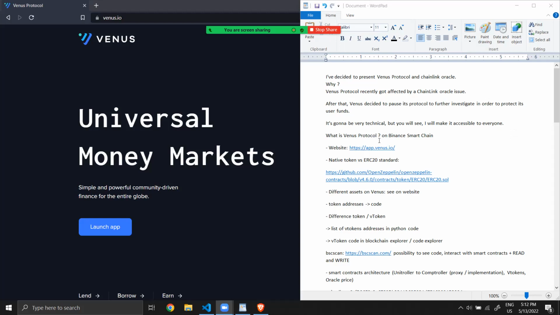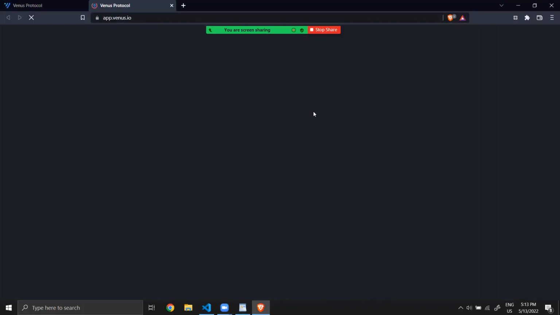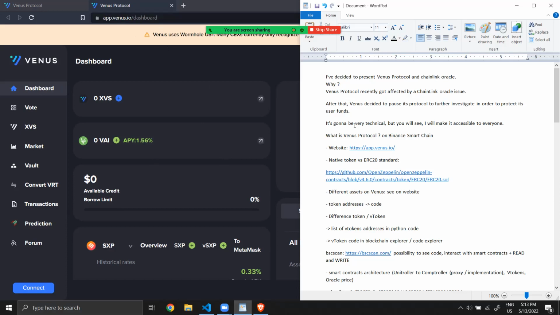It's a decentralized finance protocol, and it's hosted on a blockchain called Binance Smart Chain. We will have a look at the website venus.io. You launch the decentralized application, and so you arrive here.